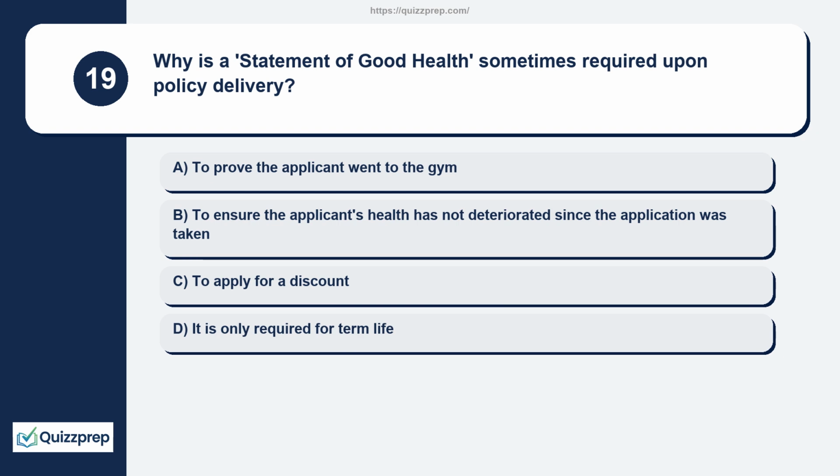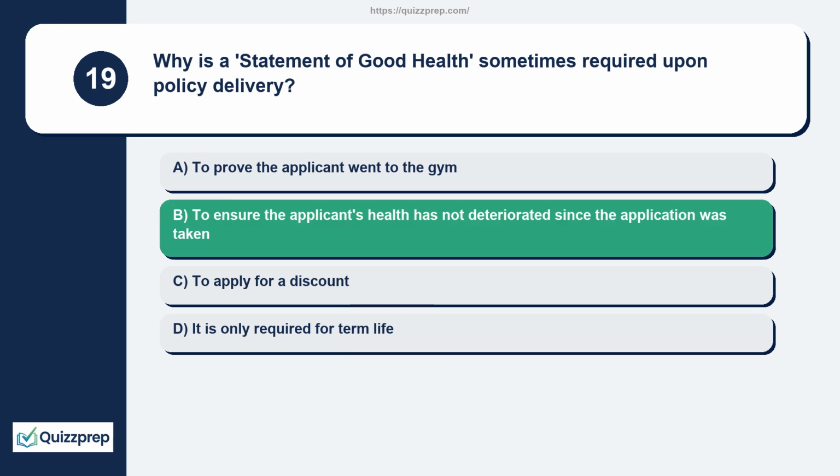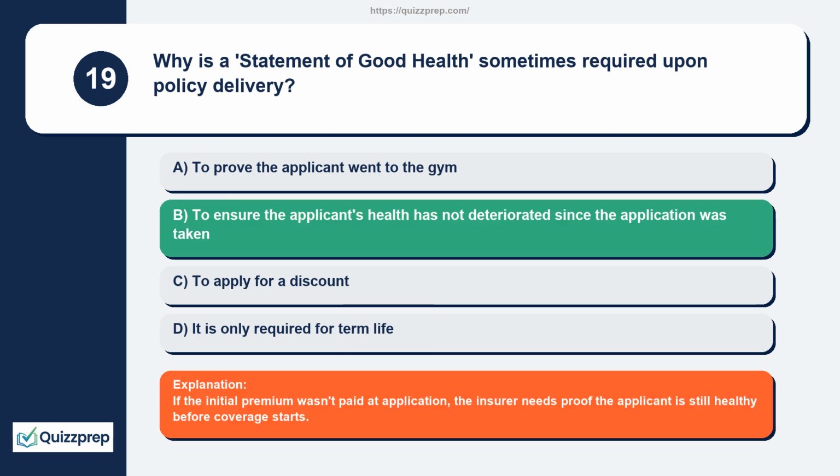Question 19. Why is a statement of good health sometimes required upon policy delivery? To prove the applicant went to the gym. To ensure the applicant's health has not deteriorated since the application was taken. To apply for a discount. It is only required for term life. If the initial premium wasn't paid at application, the insurer needs proof the applicant is still healthy before coverage starts.